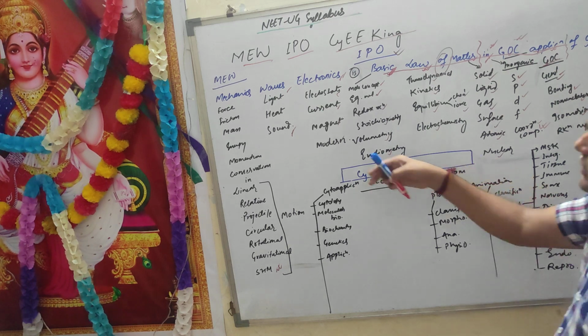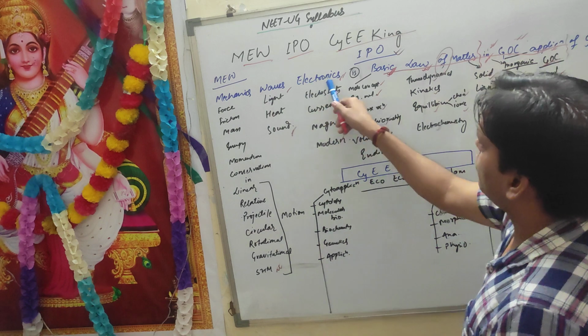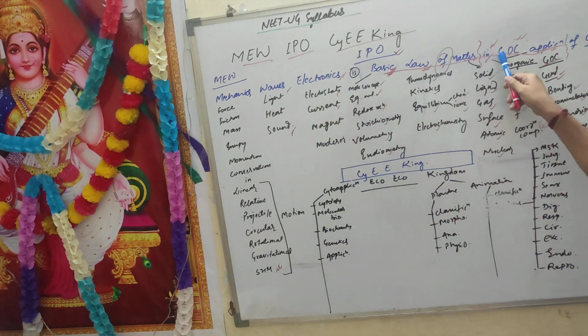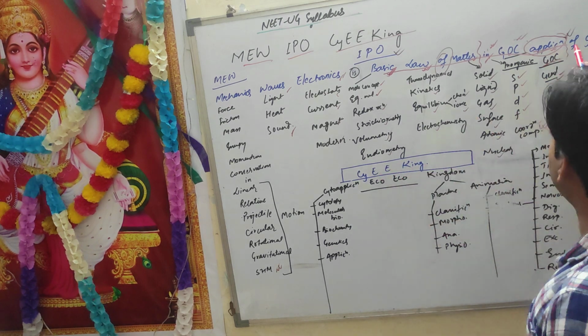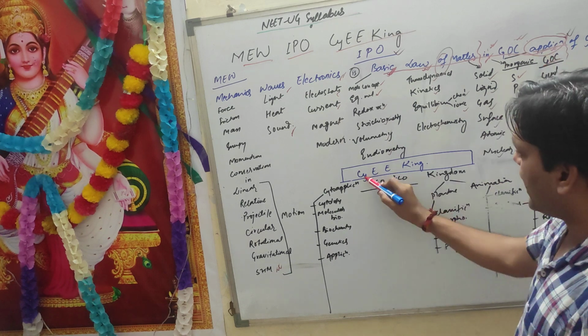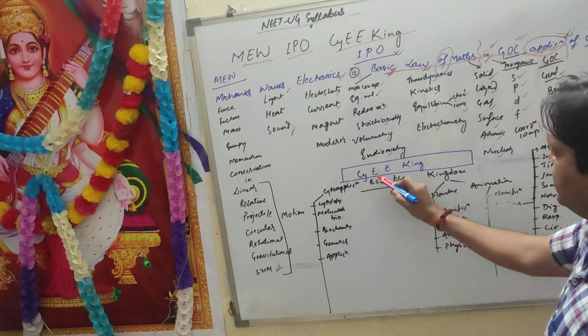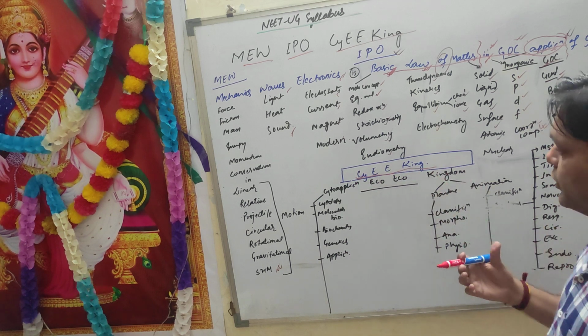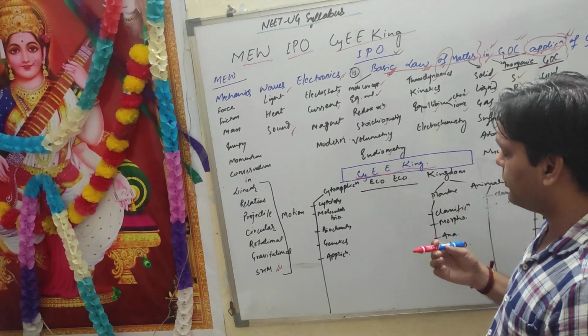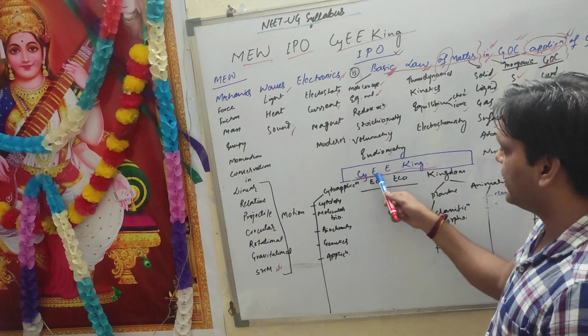Now we come to the main sentence. Mechanics, waves, electronics, basic law of matter in GOC, application of Psyche. So till here we have covered up to application, but in continuity of application we will now discuss Psyche. Psyche is just a mnemonic by which you can recall the entire biology syllabus.